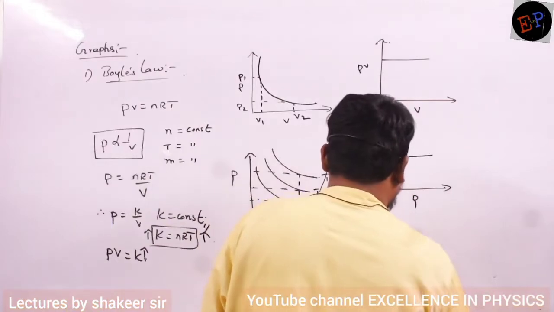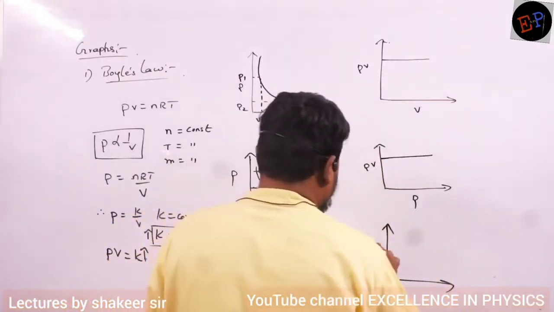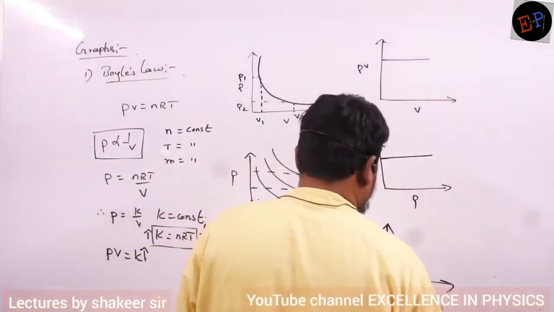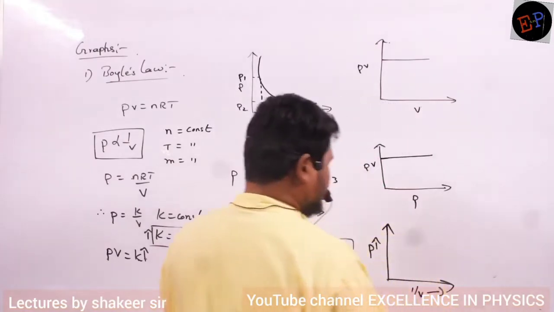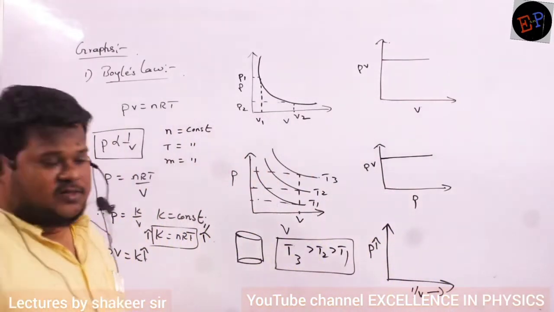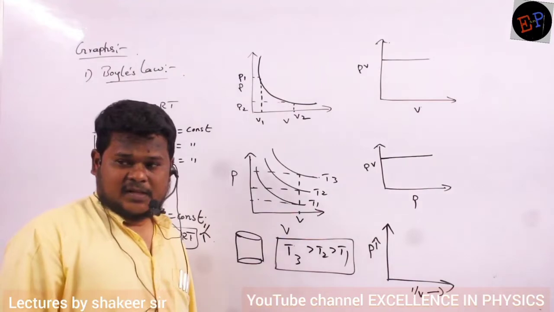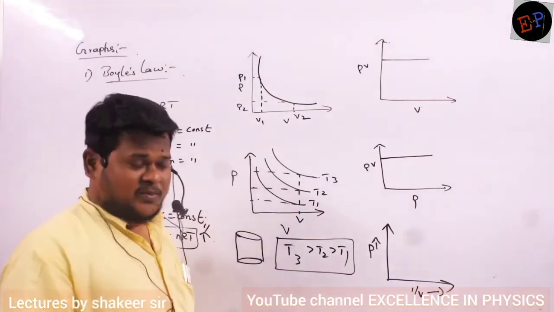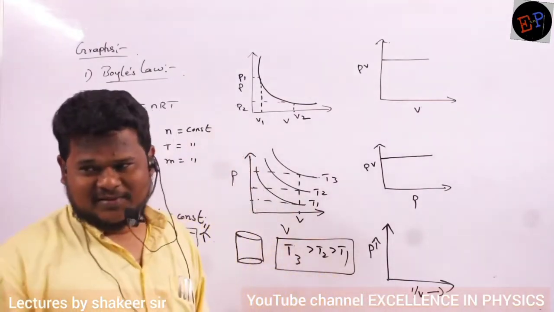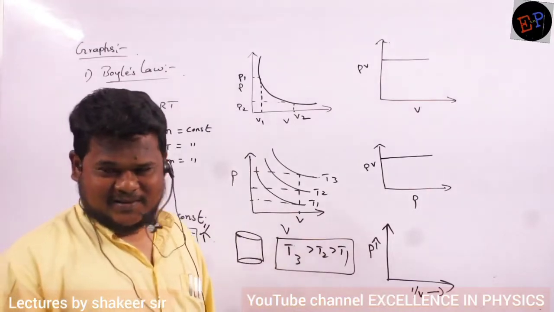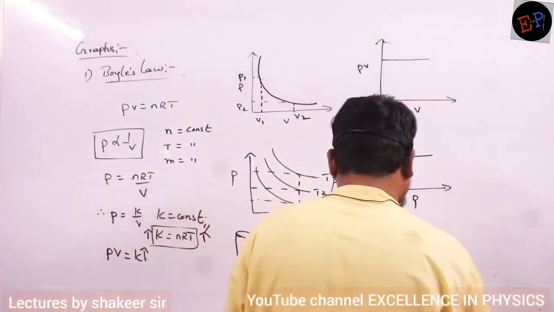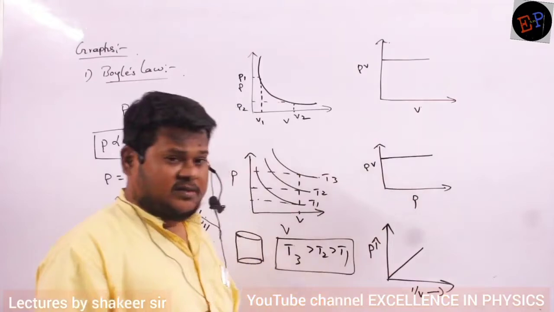One more graph. Clear? For example, if I take pressure on the x-axis and 1 by V on the y-axis, now can you say what will be the shape of the graph? Straight line. Straight line to what? Origin is a straight line, meaning parallel to whom? Parallel to x-axis or y-axis? Or in the middle? In the middle you have to draw. Okay. So this is the graph. Okay, ma? How can you say this is the graph?